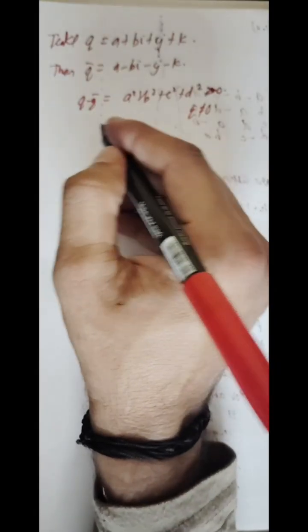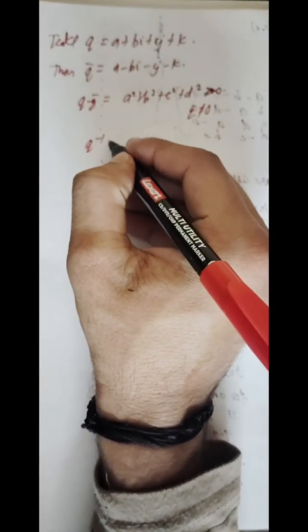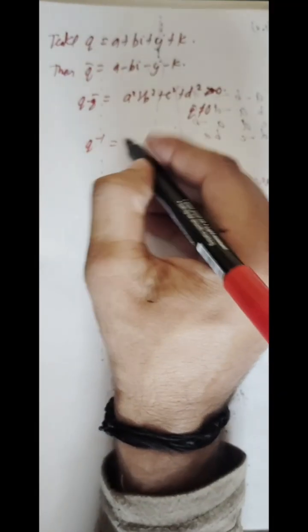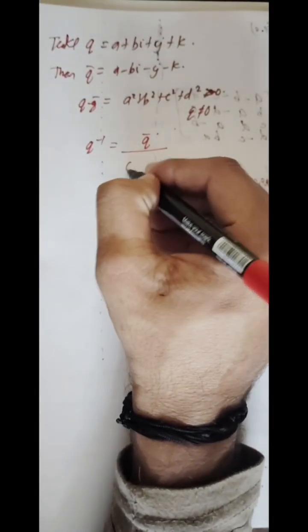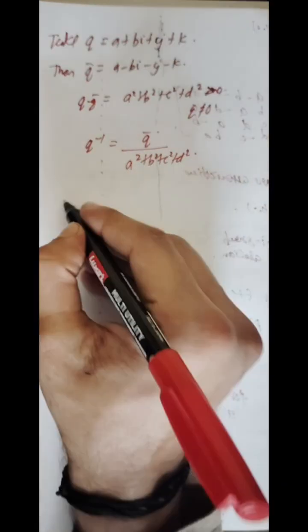So student, we know that inverse only exists for non-zero elements. So to get q inverse, we get q bar upon a square plus b square plus c square plus d square.